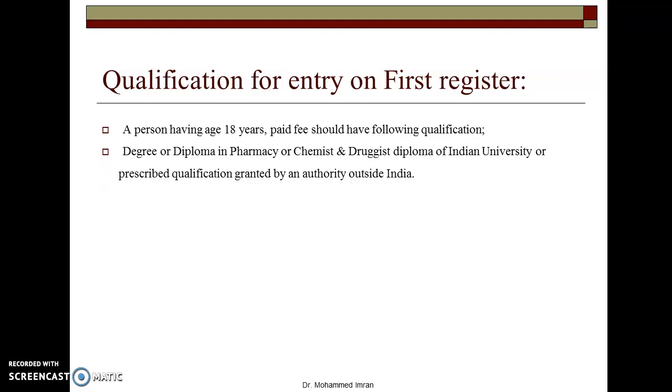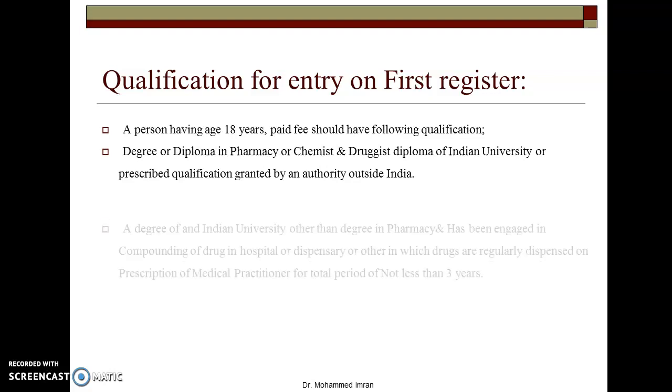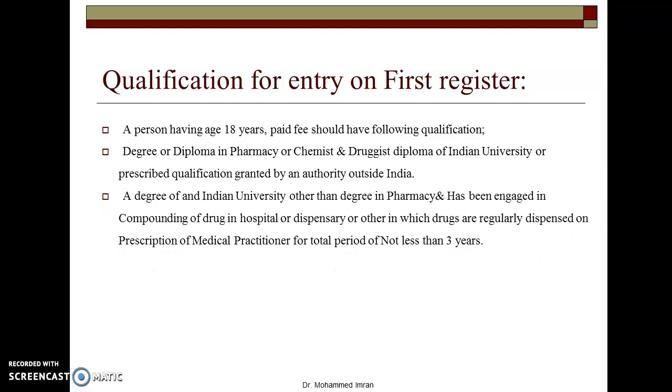First one, he should be a degree or diploma holder of an Indian University or hold a prescribed qualification granted by any authority outside India. Then a degree of an Indian university other than a degree in pharmacy, and has been engaged in compounding of drugs in a hospital or dispensary or other place in which drugs are regularly dispensed on prescription of a medical practitioner, and at least they should have 3 years of experience in that field.